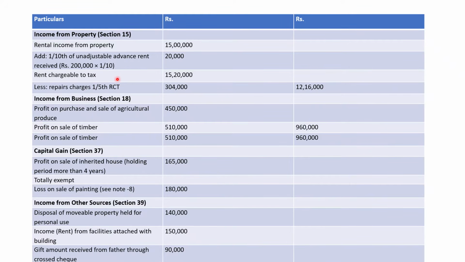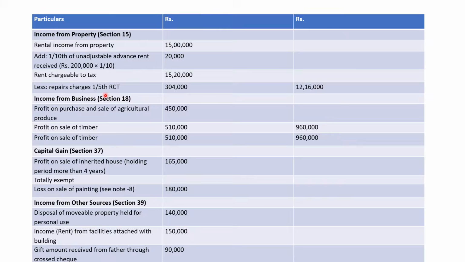So rent chargeable to tax becomes 15,20,000, and according to the income tax ordinance we can deduct repair charges up to a maximum of 1/5, or 20%, of rent chargeable to tax.